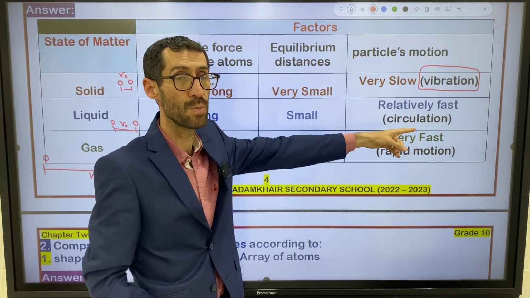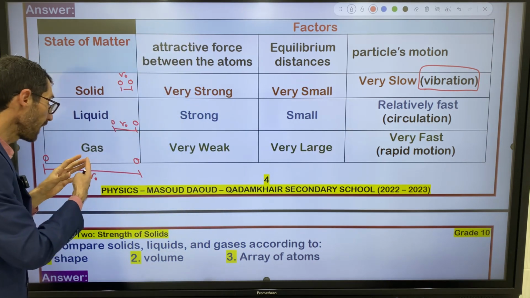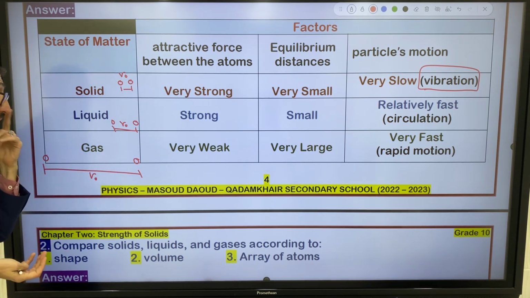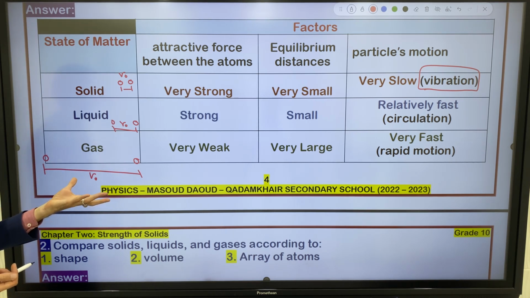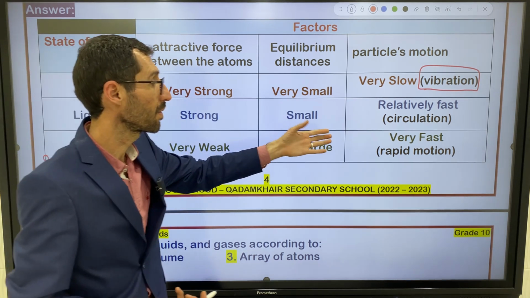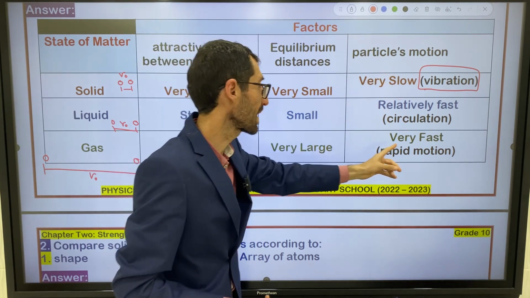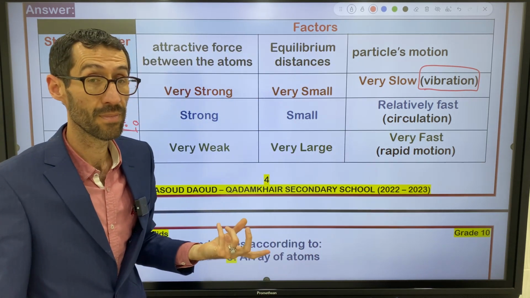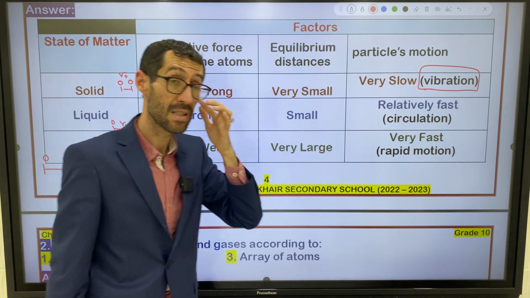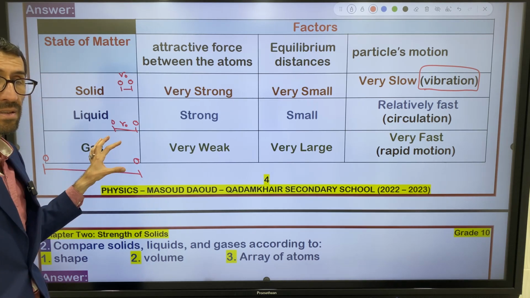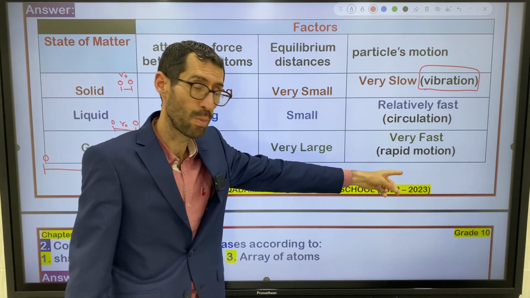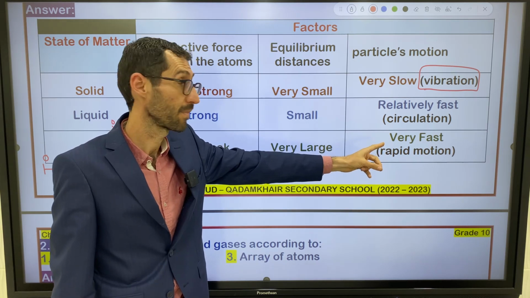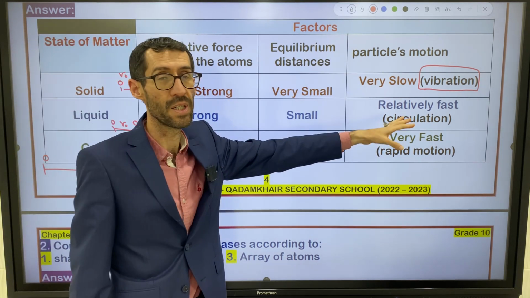Particles motion: because atoms are very far away from one another, they can move freely. The description of motion is that they are very fast, or they have rapid motion. Gases are famous for rapid motion. Liquids are famous for circulation. Solids are famous for vibration.